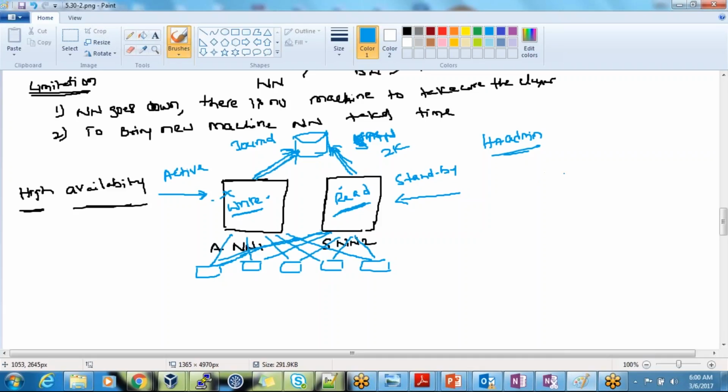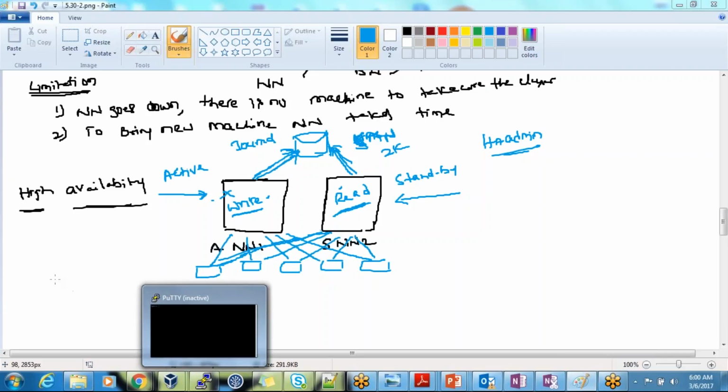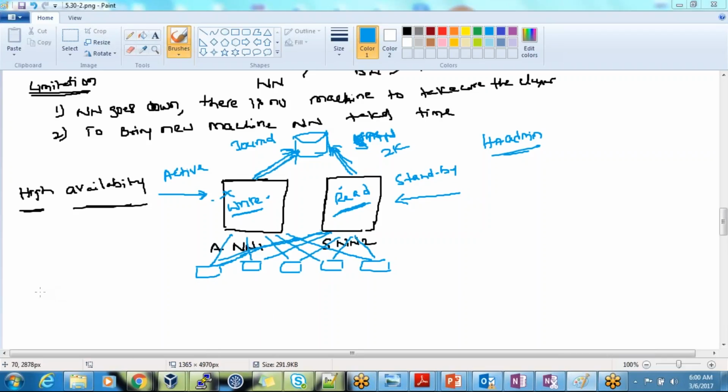Any other doubts, guys? I'm not hearing from Venkat, Raj, Ashwini, Sagar, Kranti. Guys, are you able to follow? Yes, Ravi, we are following. Okay, good. Do you see any limitations here? Ravi, every time you're asking about limitations. Do you find any limitations in this architecture?